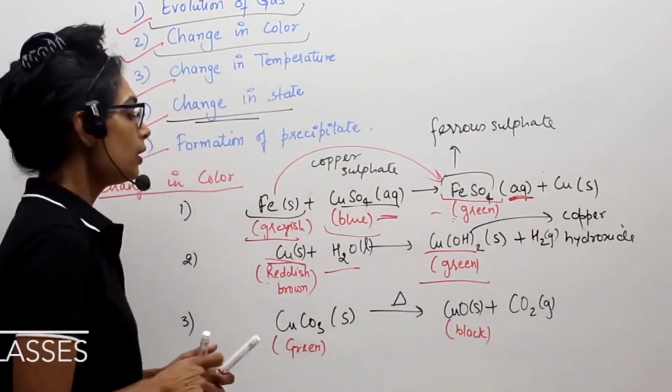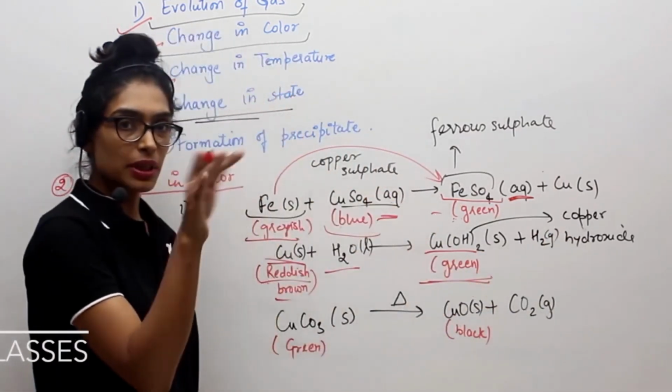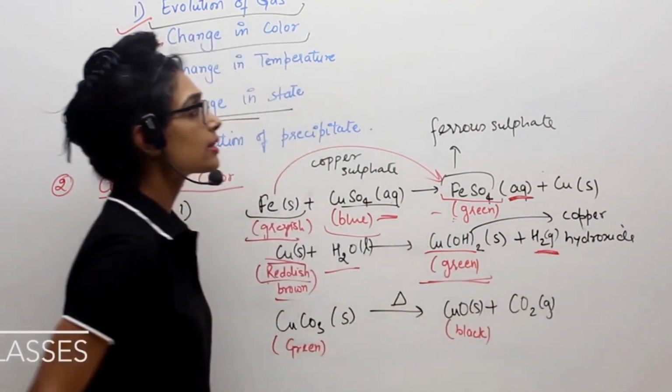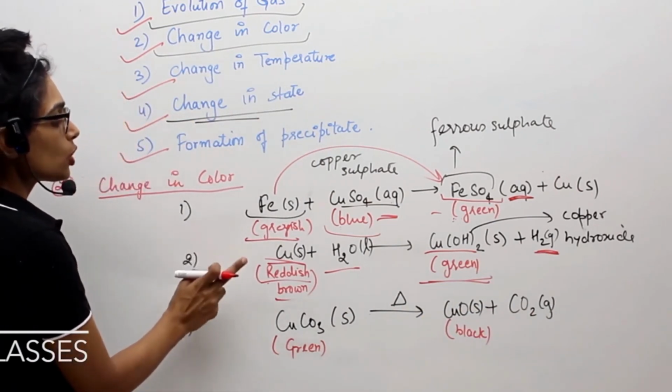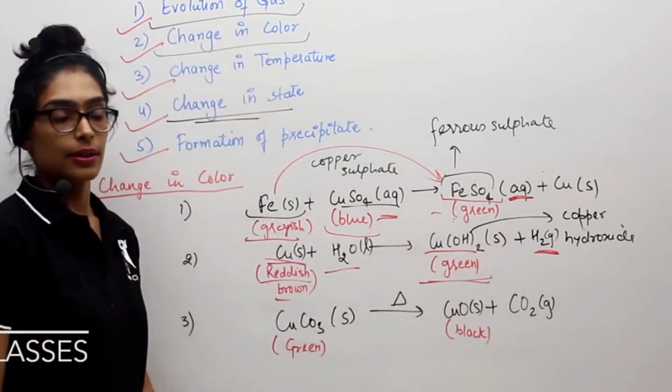So what we can see here, your reddish brown solid has now become greenish color solid. So basically a greenish layer will come over it, and along with this hydrogen gas is getting released. So this reaction is showing us three different things. One is change in color, second is change in state, and third is formation of gas.